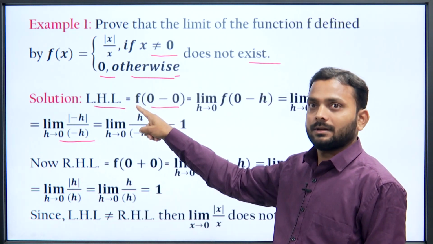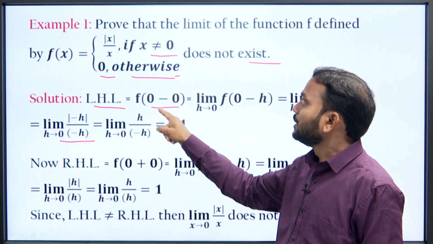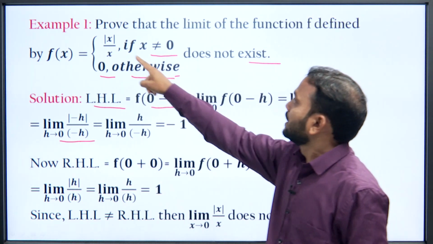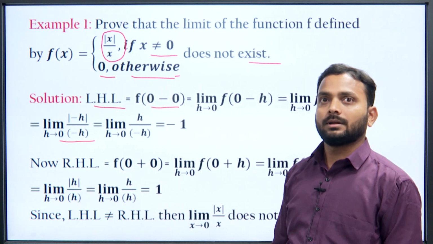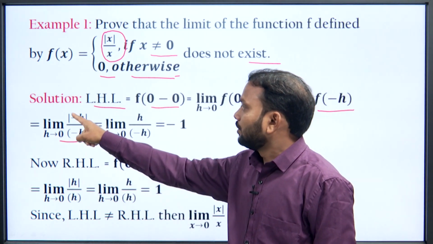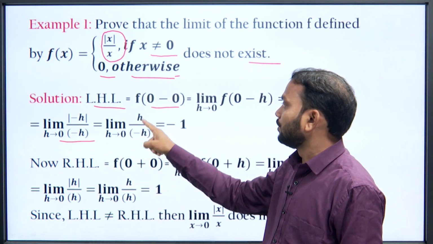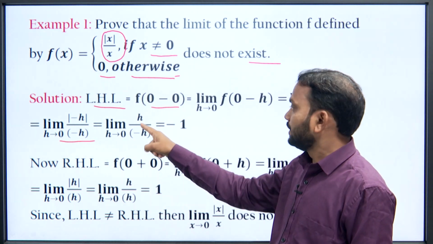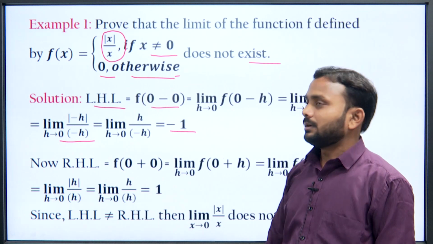Because limit x tending to 0 minus, we are talking about the left hand limit, so x tending to 0 minus means your function f x is mod of x upon x, already defined, which is equal to limit h tending to 0 mod of minus h upon minus h equal to limit h tending to 0 h upon minus h, the whole limit becomes minus 1, that is left hand limit is minus 1.